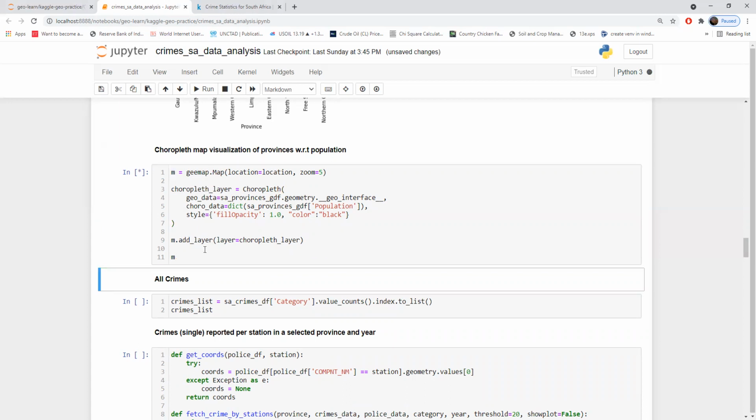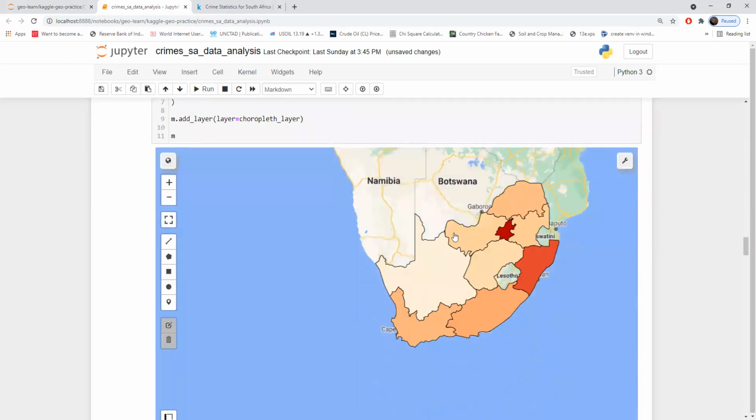So we can visualize it and we can see the plot here. The higher, darker color indicates that the population is high in that area, and the lighter color indicates the opposite. So we can get an idea on the map of how the population is ranging in different states.